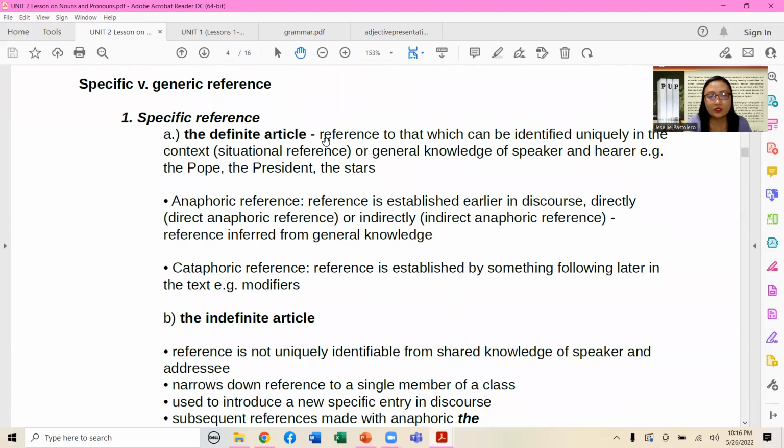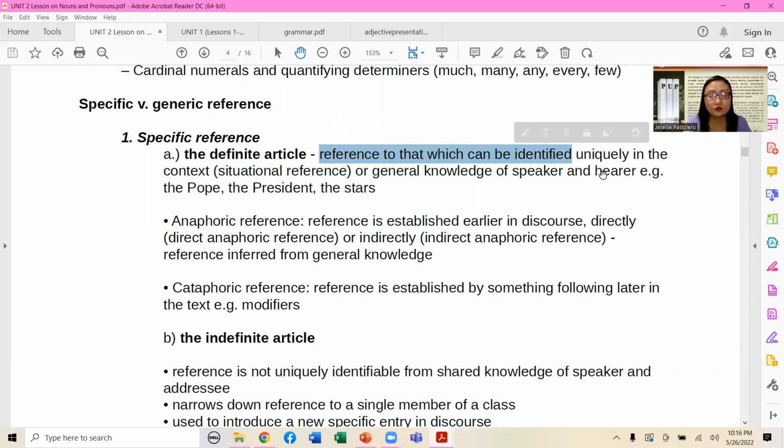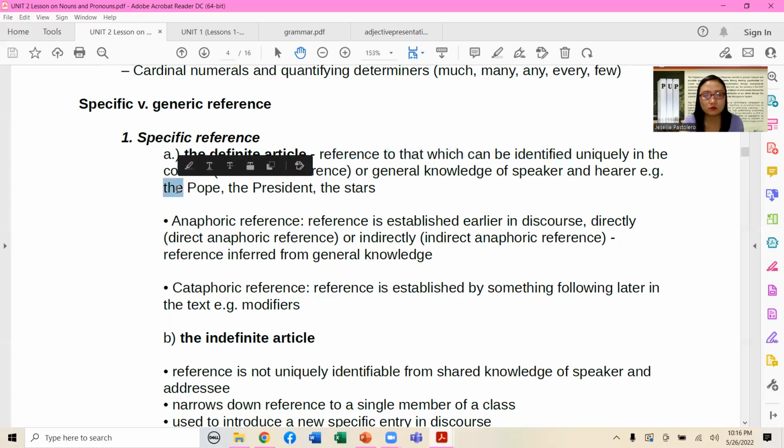The definite article concerns reference to that which can be identified uniquely in the context, situational reference, or general knowledge of speaker and hearer. Examples: the Pope, the president, the stars. From the word itself, the definite article is used to connote, to act specifically, referring to one single entity.